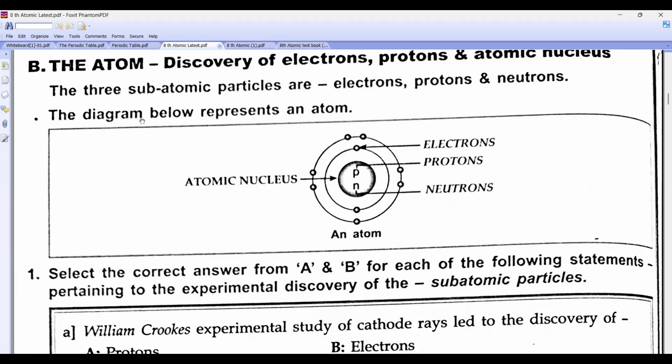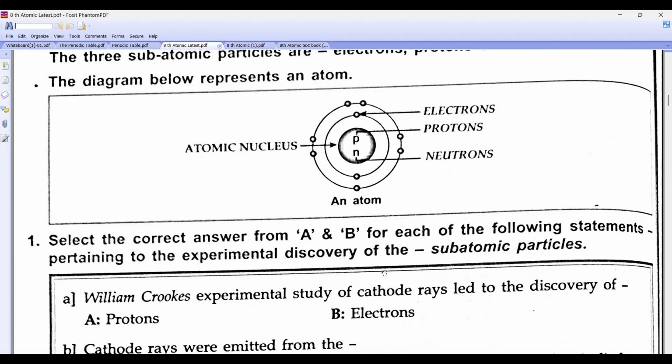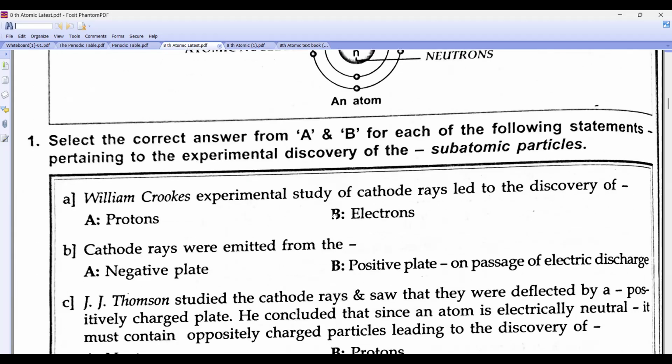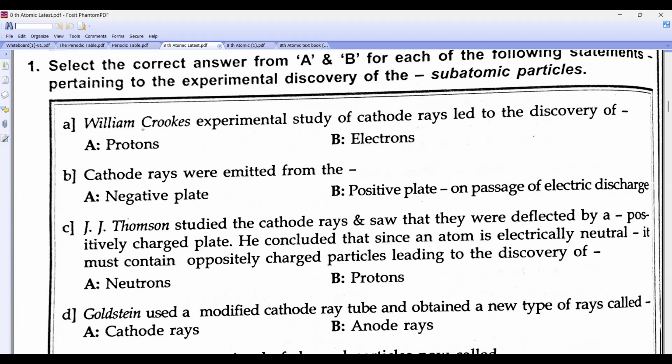William Crookes did an experiment: cathode rays were emitted from the negative plate, leading to the discovery of electrons. J.J. Thomson studied the cathode rays and saw that they were deflected. It must contain oppositely charged particles, leading to the discovery of protons.